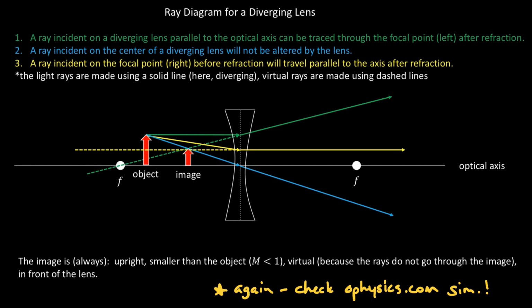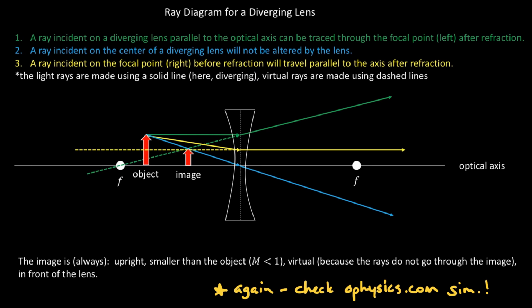That's the green line. I draw a ray that is incident on the focal point, but then reflects parallel to the optical axis. That's the yellow line. And then the blue line goes through the center of the lens and then comes right back the same direction. And all of those rays converge at the image.